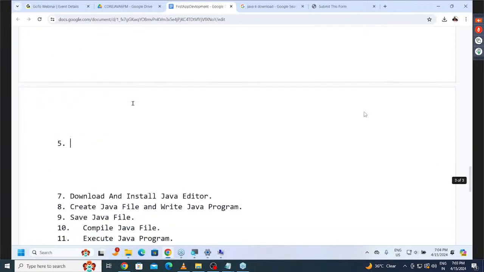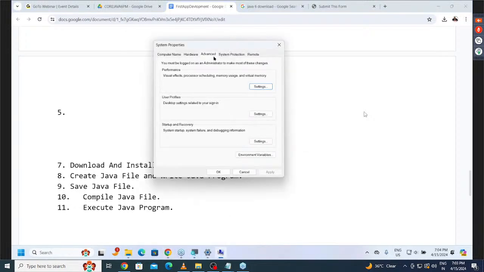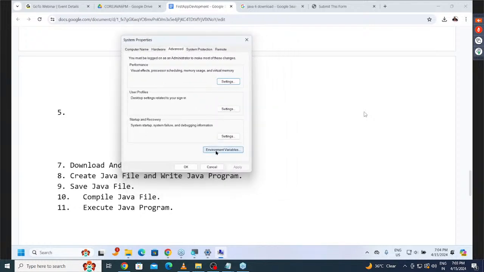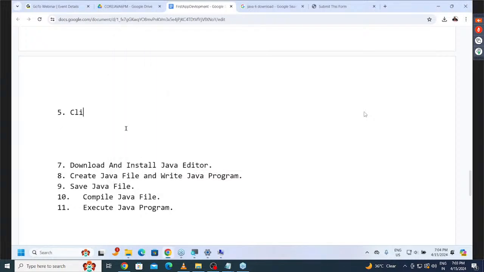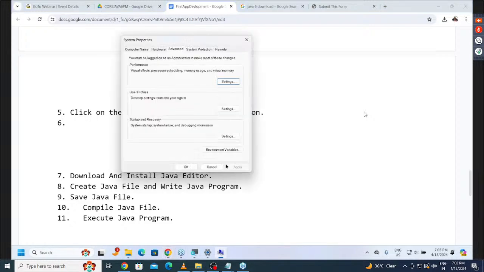after completion of that fifth one, next one is, when I select this, click on what button here now? Environment variables button. We have to click on the environment variables button. Okay, now let me click on this environment variables button.